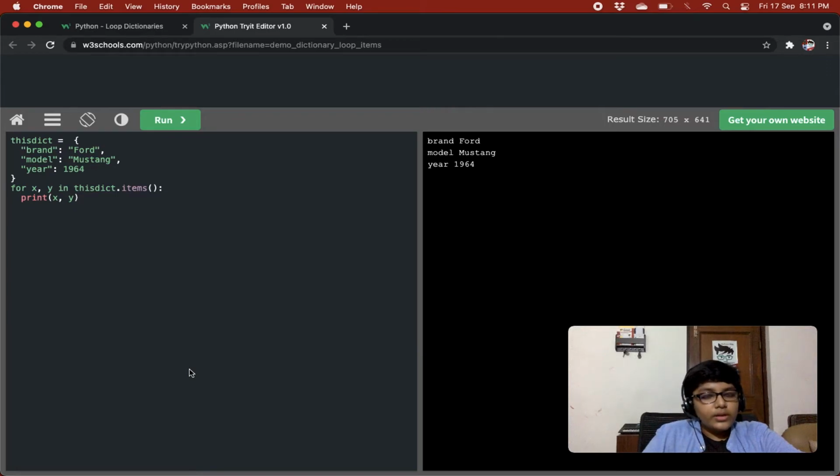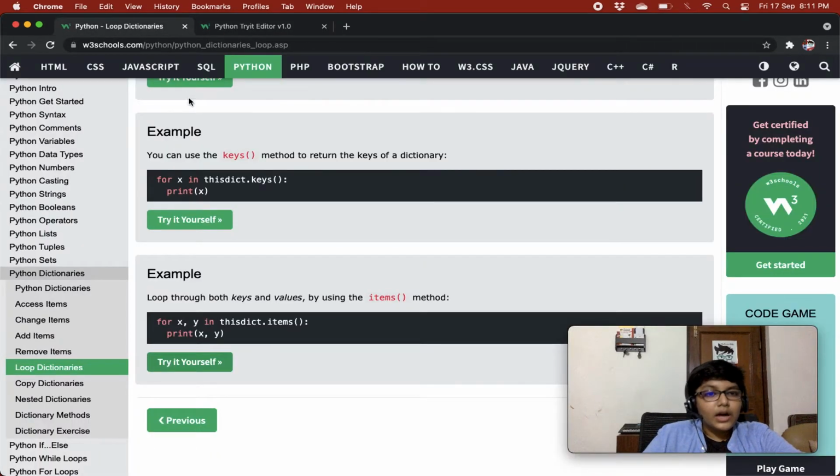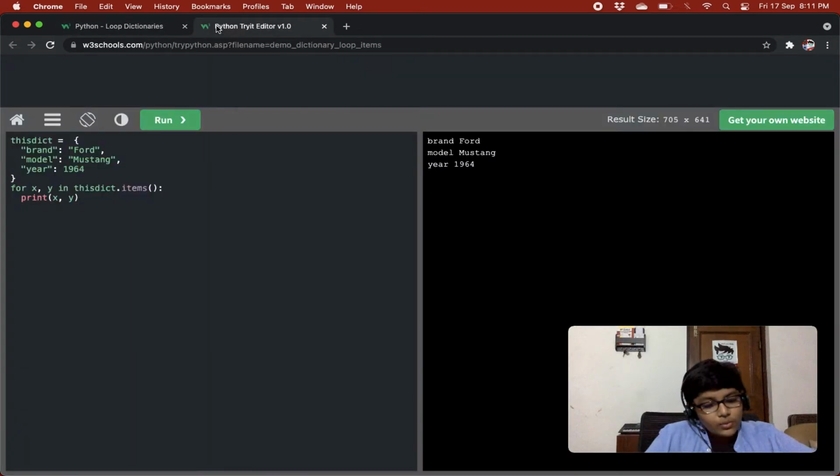So it has two items, a key and a value. Over here, if you remember, we did unpacking of tuples. In unpacking of tuples we had variables, and the tuple was filling the values of the variables, right? So over here also we are looping on the tuples, and we are doing for x, y in this dict.items. So x will be the first item of the tuple and y will be the second item of every tuple, as we are using the rule of unpacking.